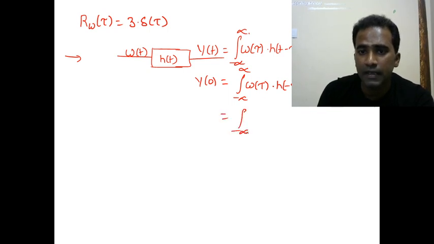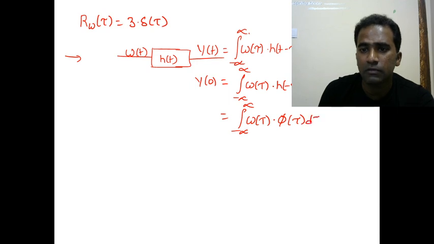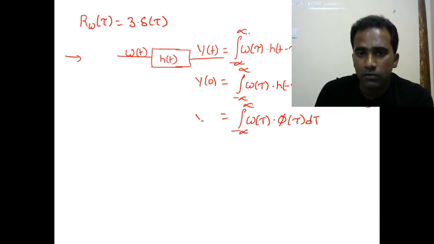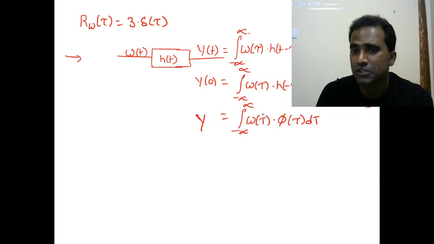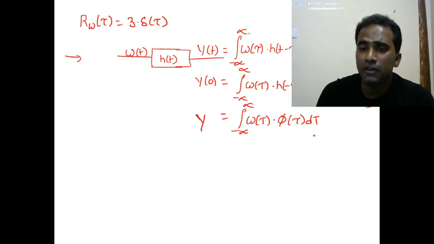And let me replace W of tau with phi of tau d tau, where phi of tau is nothing but h of minus tau. Okay, so let me say y of 0 is just y. So whatever they have asked us is this function. Now phi of tau is defined as